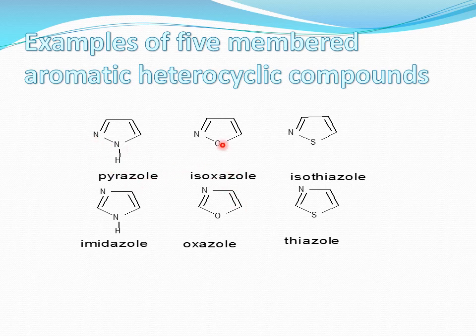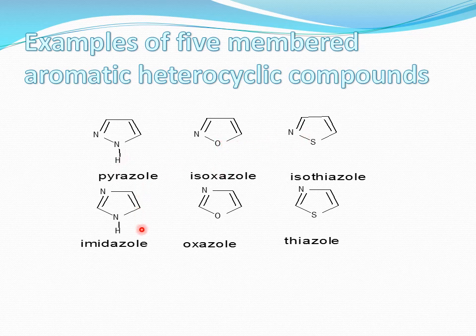Similarly, in the next example, one heteroatom is different. One is again nitrogen, but the other one is different, that is oxygen. So the name of this compound is isoxazole. The third one has one nitrogen, but the other one is sulfur. So the name of this compound is isothiazole. Now in another one, the position is different. In the earlier cases, these two heteroatoms are present at 1 and 2 position, and all these are aromatic in nature.